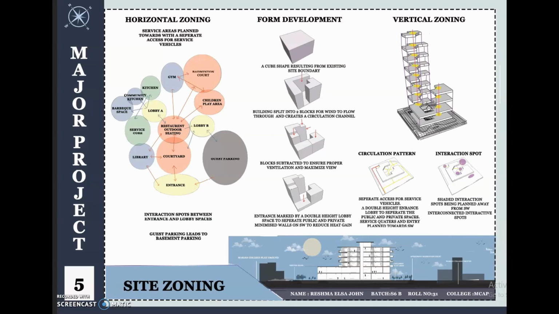Form development. Form is developed on the result of sun and wind direction plus the circulation channel. Vertical zoning: the building consists of two blocks, block A and block B. The ground floor has an interconnected play area plus library, gym, and barbecue space. All other amenities are zoned to the first floor. There is a separate circulation pattern for the residents and the service staff. Then, the shaded interaction spots are planned away from the southwest of the site.